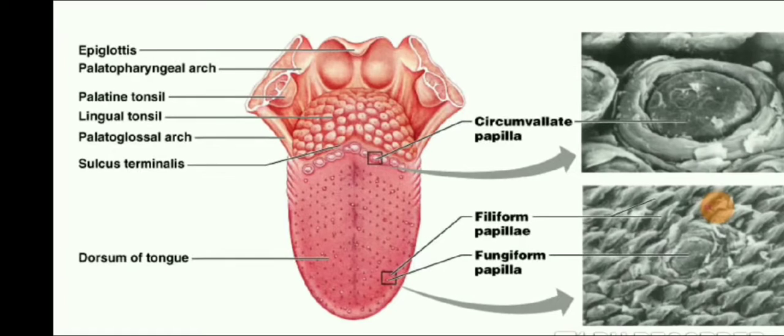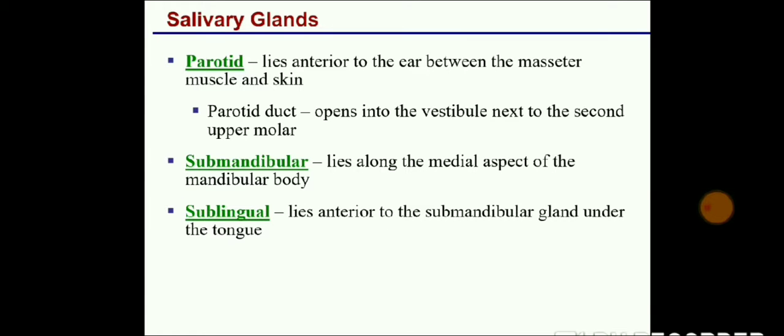So here you can see it very properly. This is the tip of the tongue and the dorsum of the tongue, and filiform papillae are present at the side. There will be fungiform papillae, and at the posterior side of the tongue there are circumvallate papillae. Next are the salivary glands, mainly the parotid gland, submandibular gland and sublingual gland. These are the types of salivary glands, which secrete saliva in different areas of your mouth. That's why your whole mouth is covered by saliva and is moist.